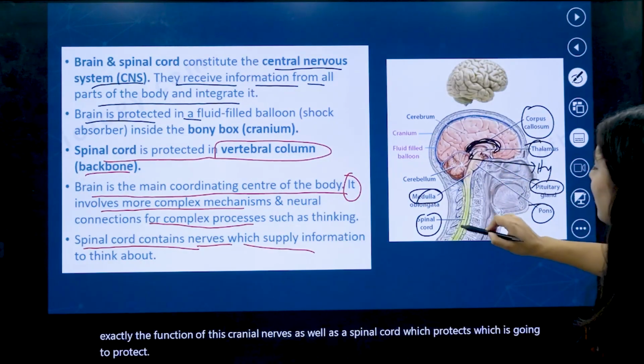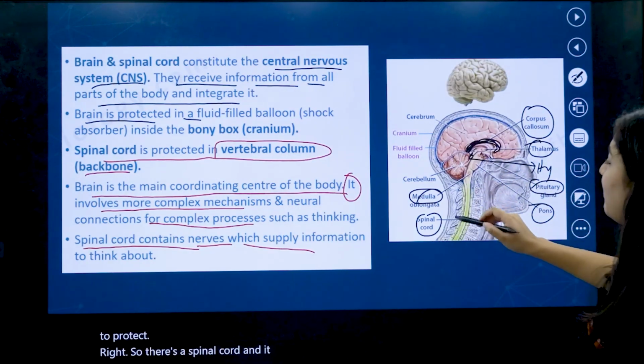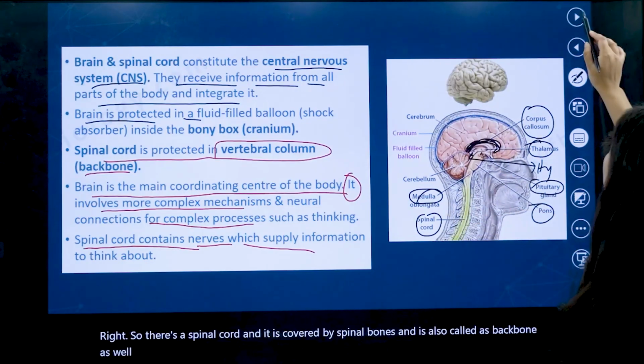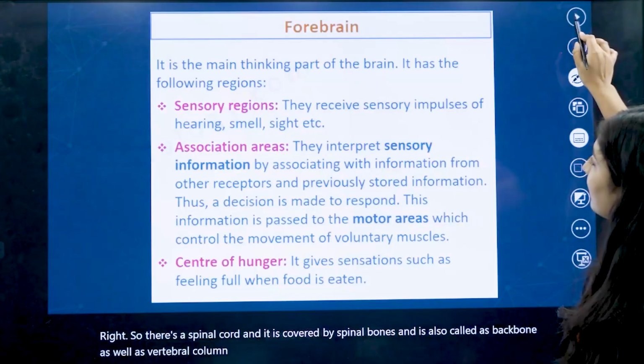So this is the spinal cord and it is covered by spinal bones, and it is also called the backbone as well as the vertebral column.